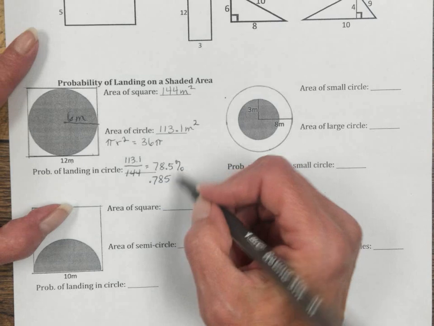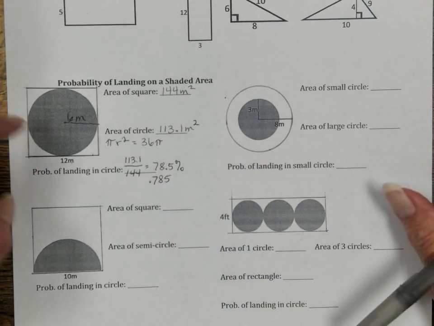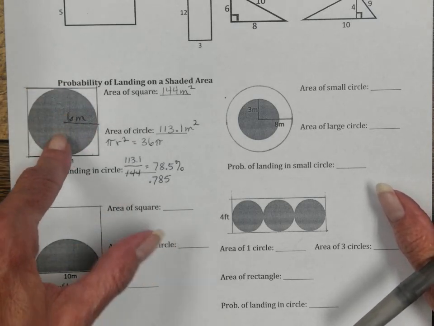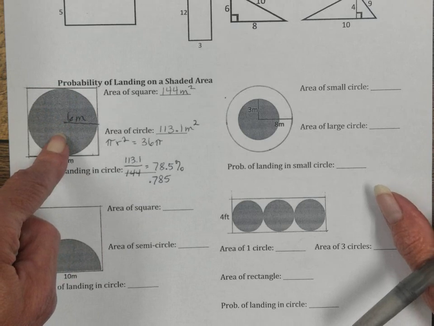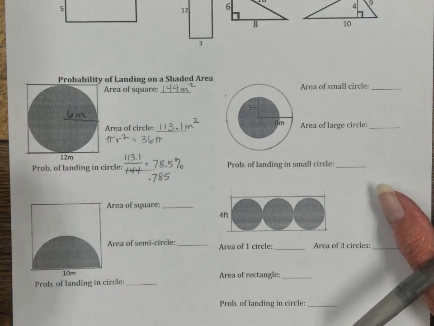And so when I turned that into a percentage, I got 78.5%. This circle represents 78.5% of the available area of that square.